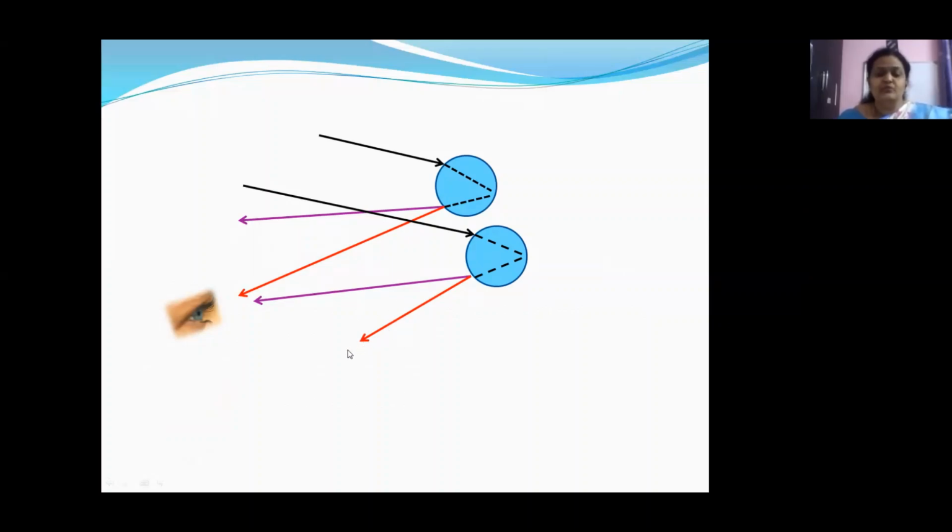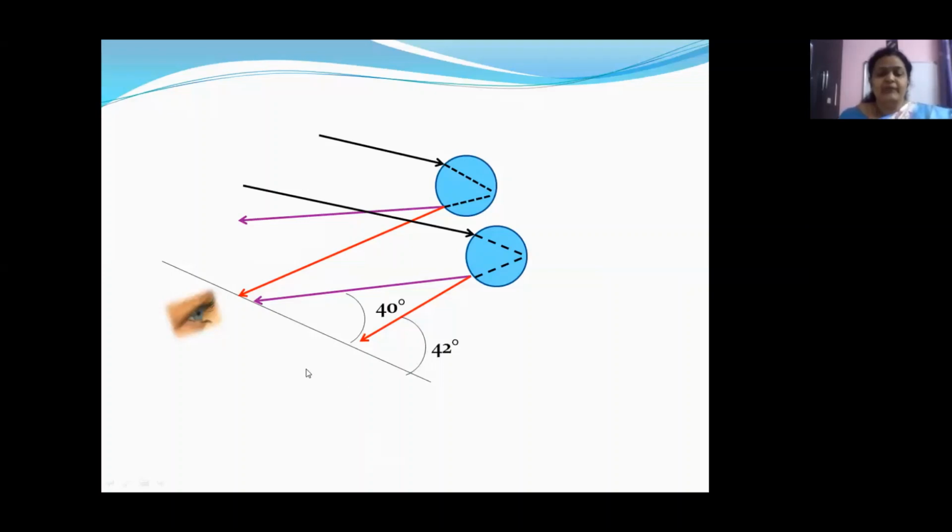Okay, so we are unable to see the violet colored light of the first drop and the red colored lights of the second drop, right? That is why when we see a rainbow, we see the red color above and the violet color below. Okay, children? These are the angles made, 40 degrees and 42 degrees with the red colored light. In this condition only, we will be able to see the rainbow.